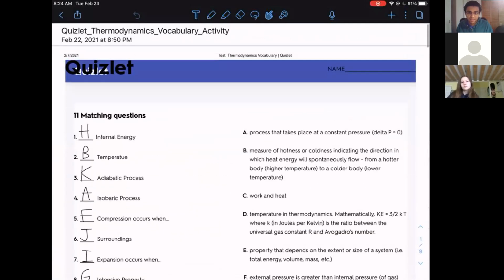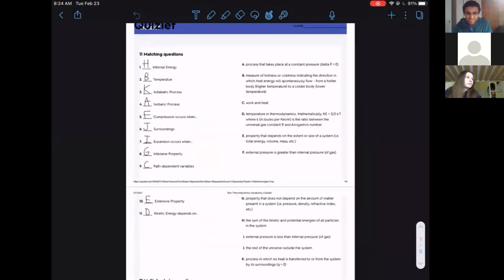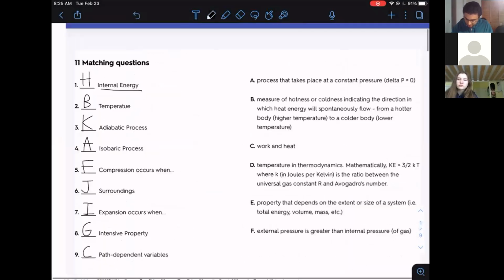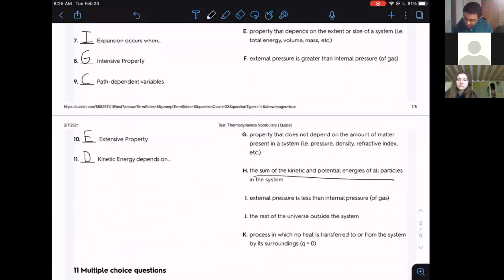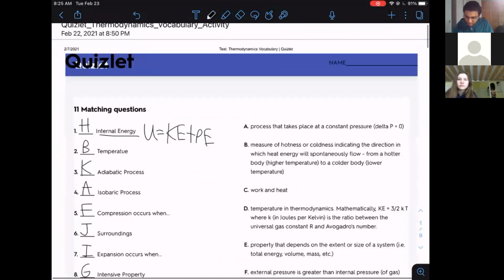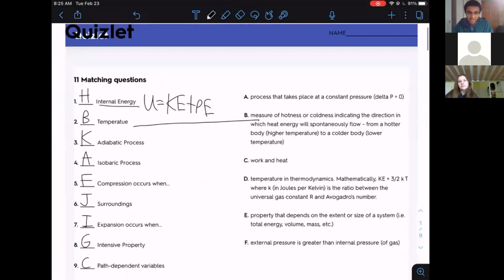We're just going to review some of the key vocabulary that we were discussing in the first two lessons. We had the matching questions. Hopefully you guys at least took a look at the activity, as we did mention it a few times. There were 11 matching questions. We have the internal energy. Remember, the internal energy is the sum of the kinetic energy and potential energy of all particles in the system. So we have that U is KE plus PE. And then temperature is a measure of hotness or coldness, so basically this is the matching activity here.